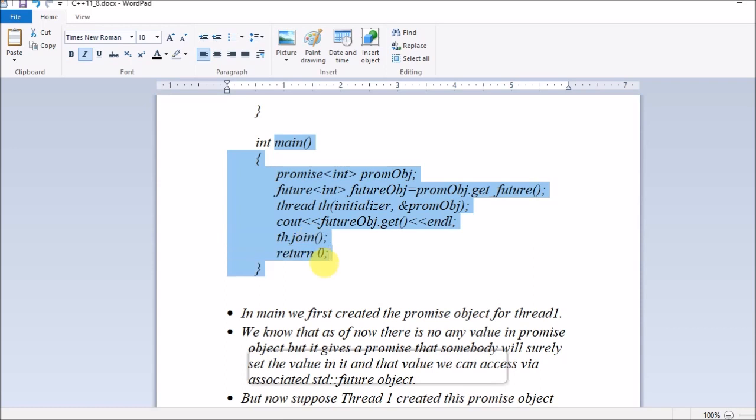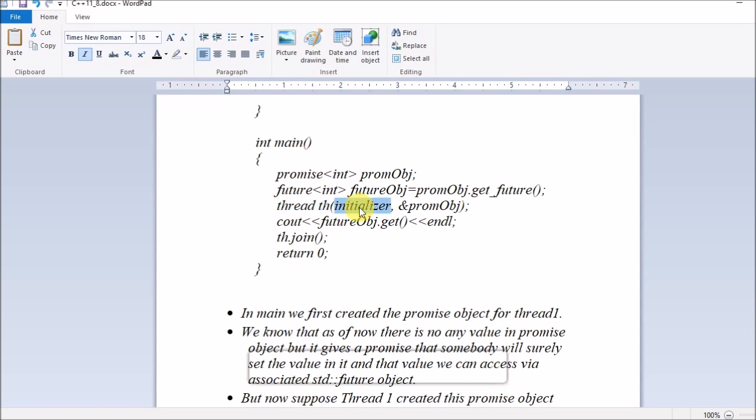There is a main function, let me explain in short. We are creating a promise object. Promise object means, as the name itself says, it is promising that it will set the value of the future object, and this is a future object, and by this promise object's get_future function, we get this future object. We are creating the thread here.